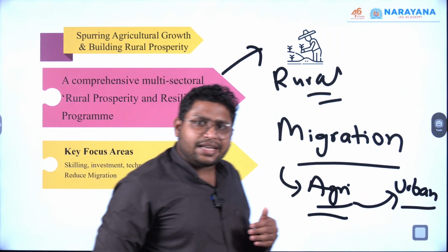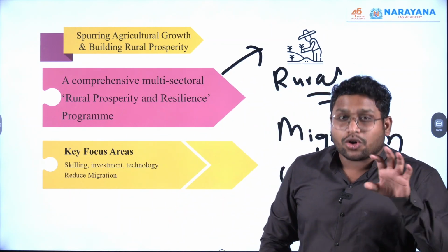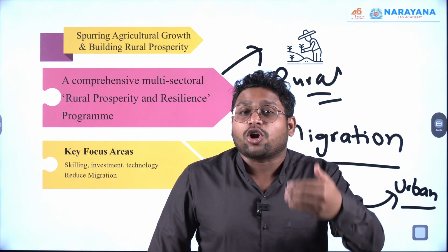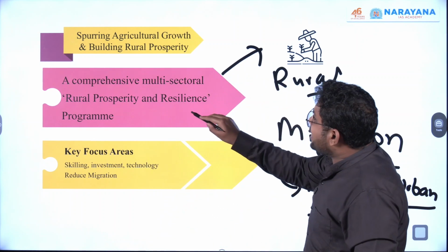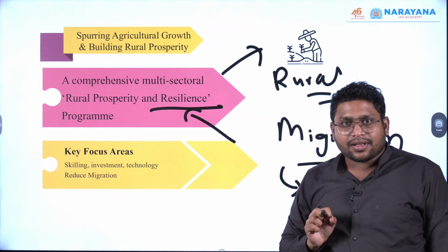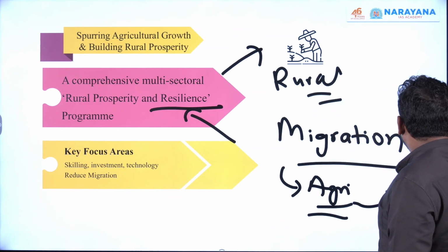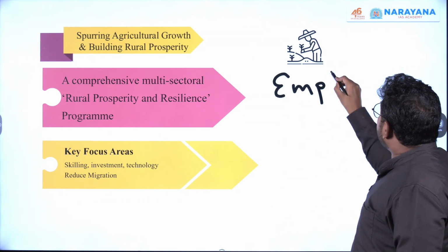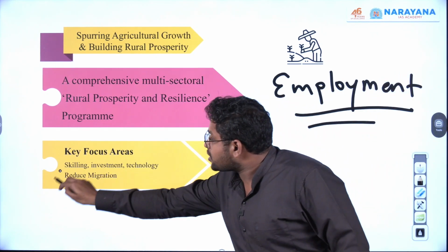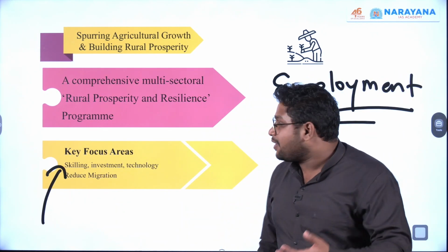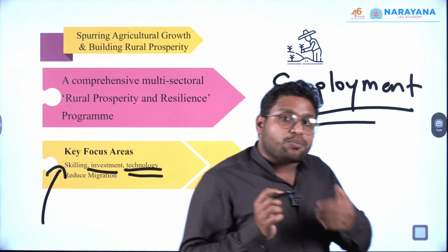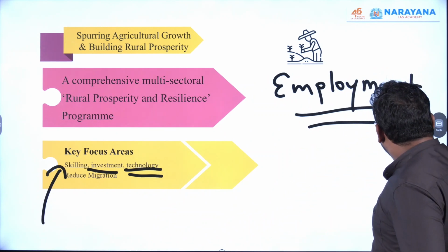So here government is saying we are going to reduce this migration, or rather will make migration a choice for people. It will be an option and it will not be a necessity. So for that they said we will come up with this comprehensive multi-sectoral rural prosperity and resilience program. The core thing they are focusing on over here is employment, specifically in the rural parts of India, and to provide them with employment there will be much focus given on skilling. Skilling will be provided, investment will be made, technology will be provided, and overall, the migration from rural to urban will be regulated to a good extent.